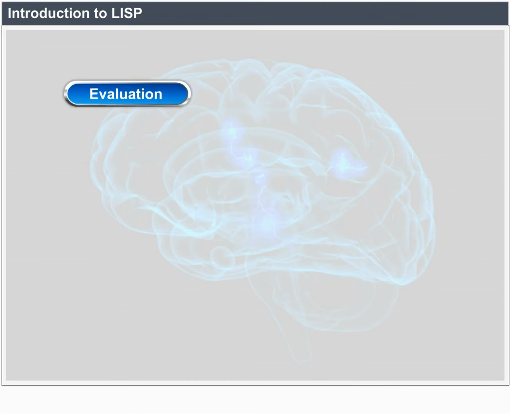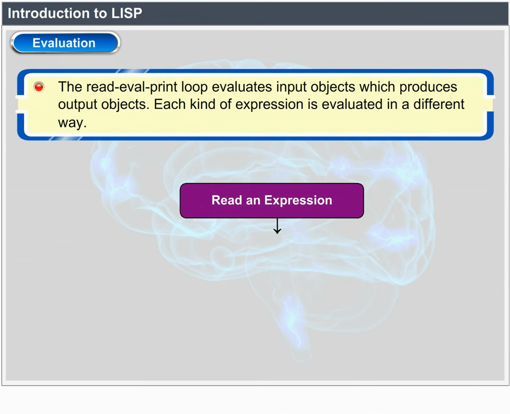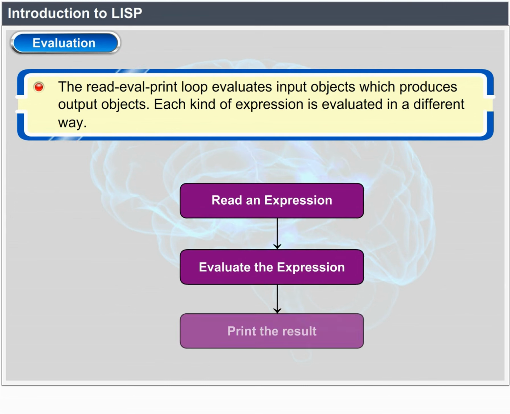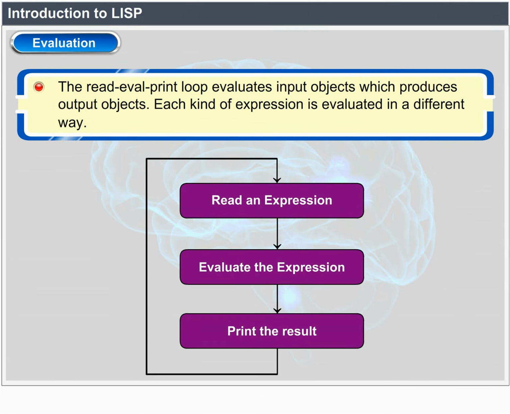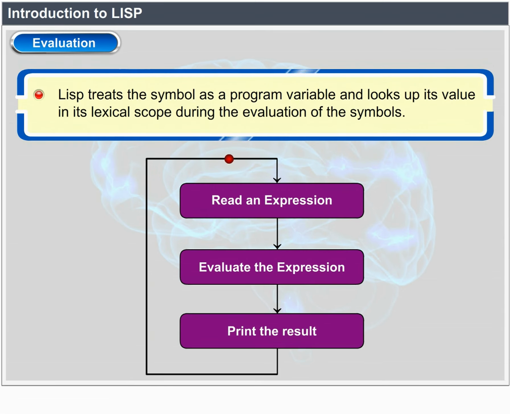Evaluation. The read, eval, print loop evaluates input objects, which produces output objects. Each kind of expression is evaluated in a different way. Lisp treats the symbol as a program variable and looks up its value in its lexical scope during the evaluation of symbols.